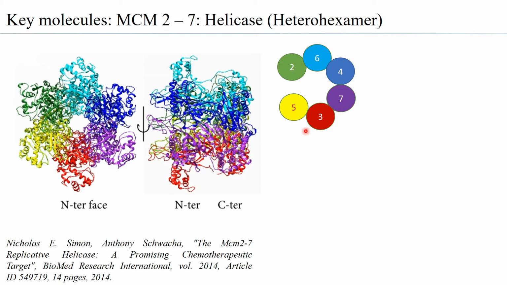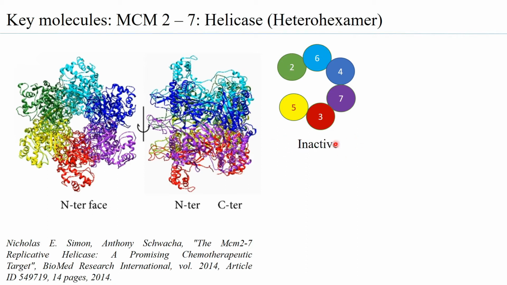And it is in this open conformation that it is loaded onto the DNA, and it also associates with the ORC. So therefore, the helicase can now associate not only with the double-stranded DNA, but it can also associate with the ORC thanks to the CDT1 binding to the CDC6 as just observed.